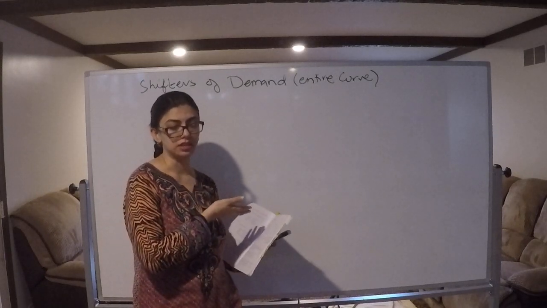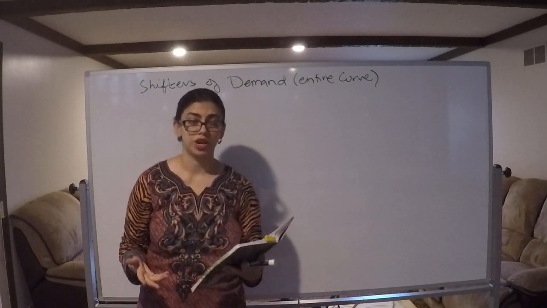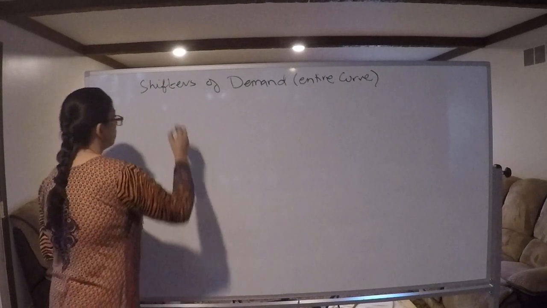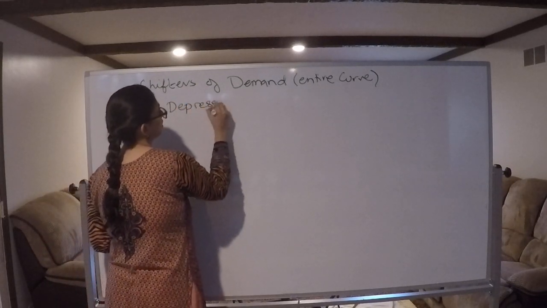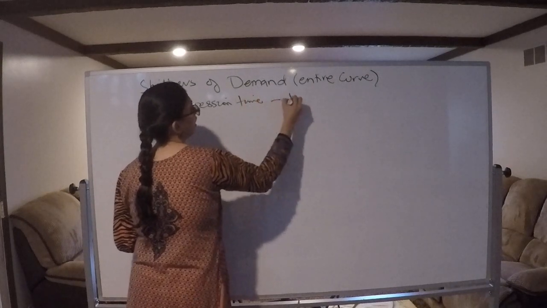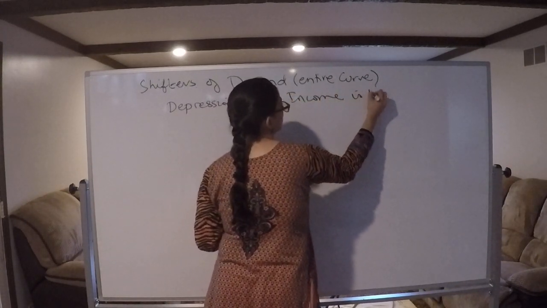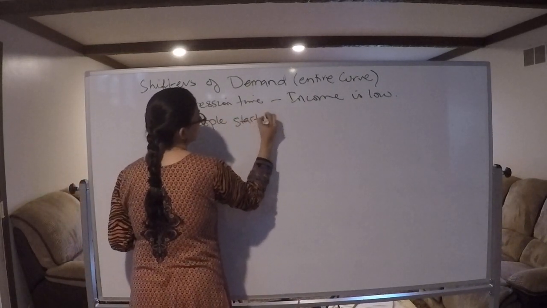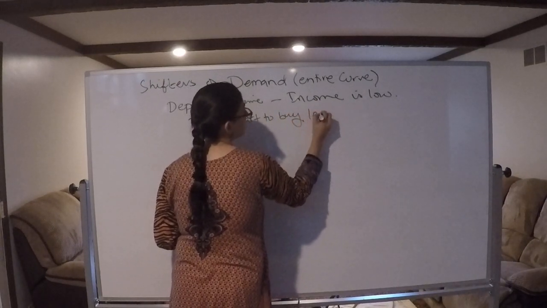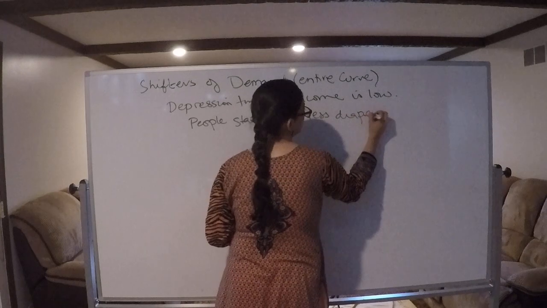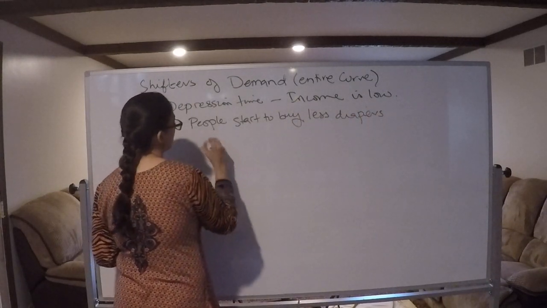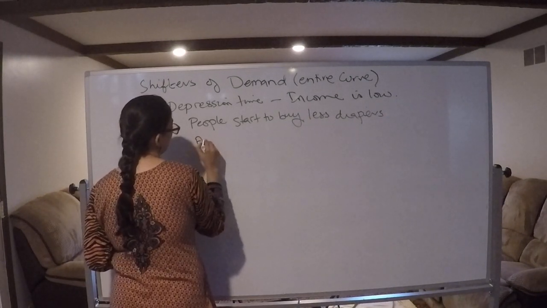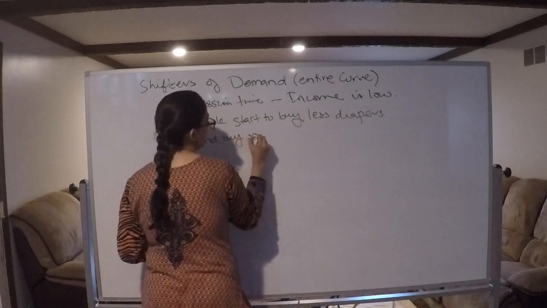So given the scenario, what kind of product is diapers and what kind of product is rash cream? You know that it's the Depression time, so income is low. People start to buy less diapers and buy more rash creams.